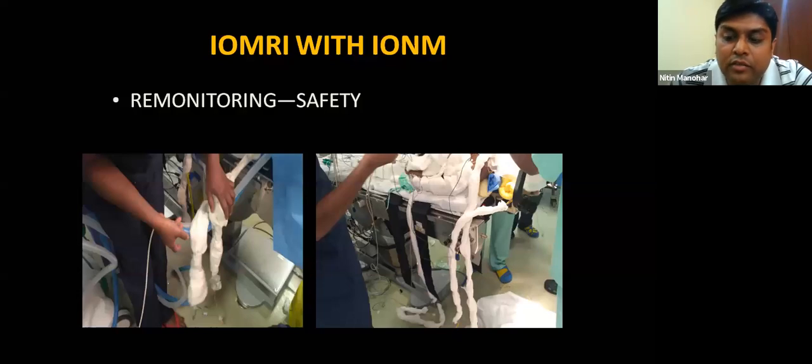The point is, there is no point in coming out from intraoperative MRI and not continuing with IONM. If you're doing a CP angle and targeting facial nerve preservation, and you find a residue in the intraoperative MRI, you come out and you still have to continue facial nerve monitoring when the tumor resection is again done after the intraoperative MRI. So you need to keep the IONM electrodes. It's very challenging, but we have made protocols in our institute on how we can do intraoperative MRI with IONM. I think many centers will come up with iMRI in the future, so we need to understand how to do it together.